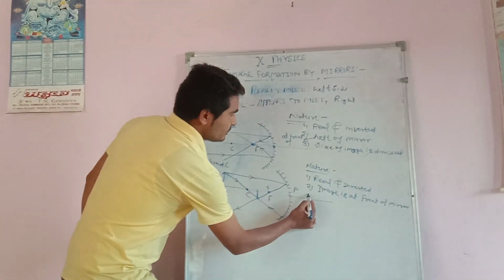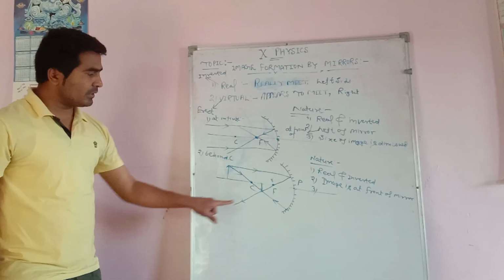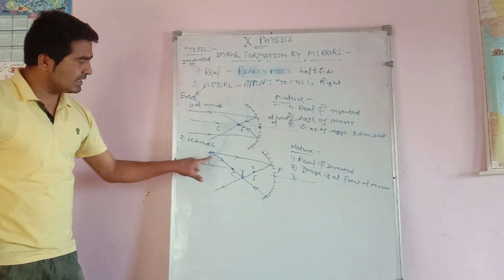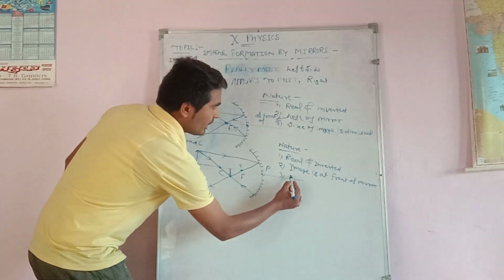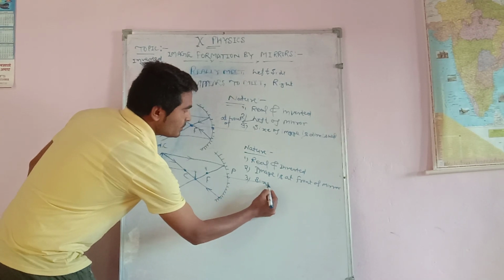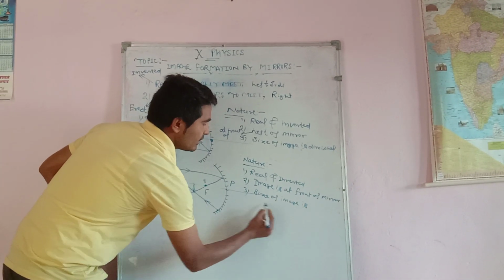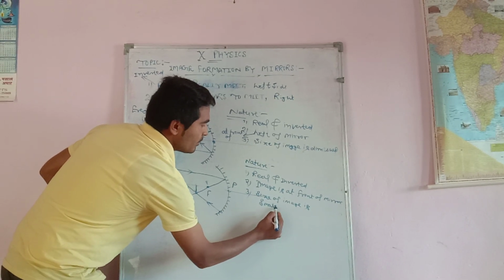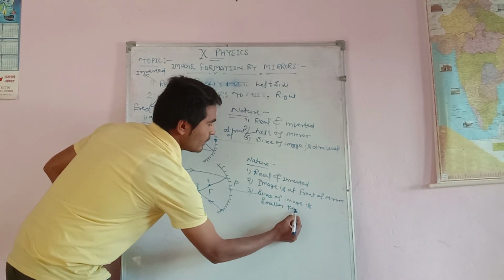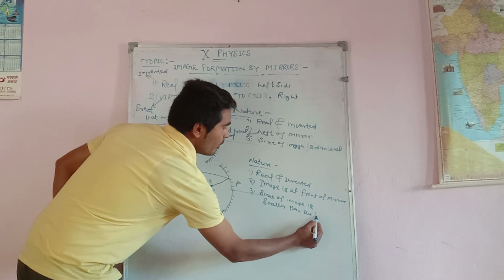And the third nature means what is the size of the image. In this case, the size of the image is smaller than the object. You can write the size of the image is smaller than the object.